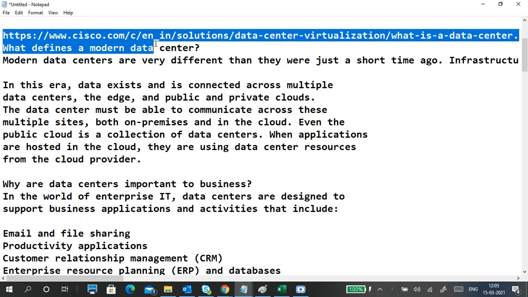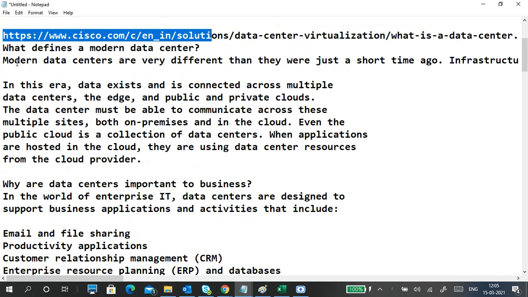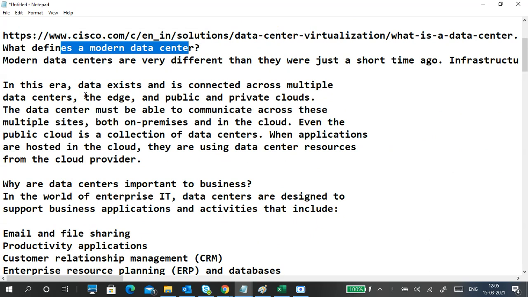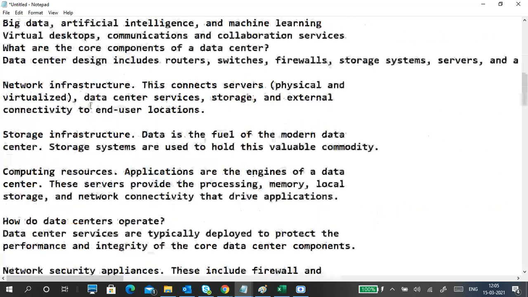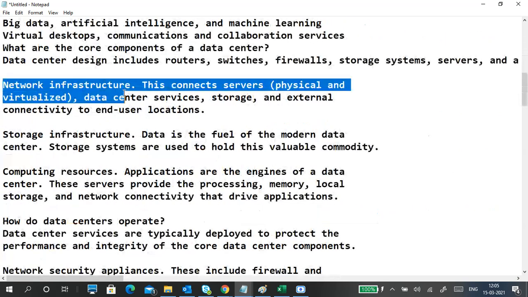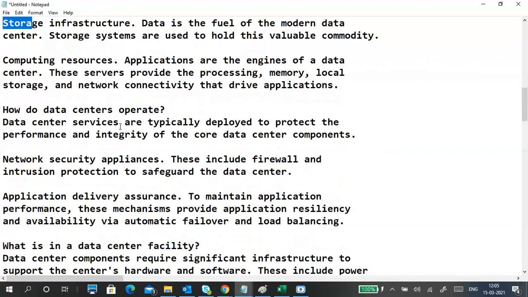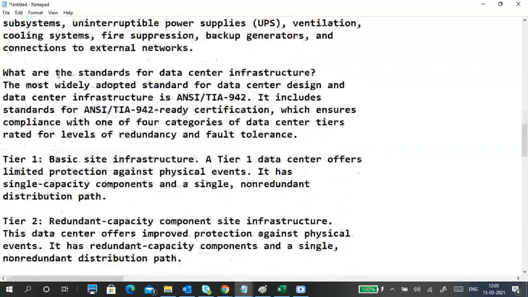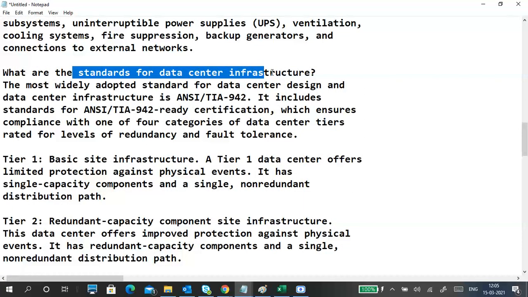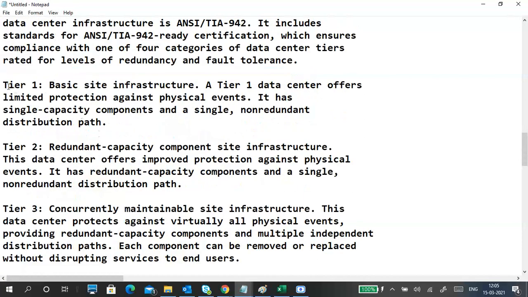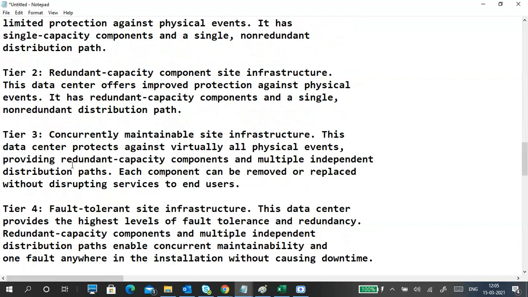So this is a statement by Cisco also. So how to define a modern data center, and I copied and pasted. Just go through once, go through what is in network infrastructure, storage infrastructure, and all. Okay. And here is an important thing: the standards of data center. What are the standards of data center? Like tier 1, tier 2, tier 3, tier 4 data centers are there. Okay.